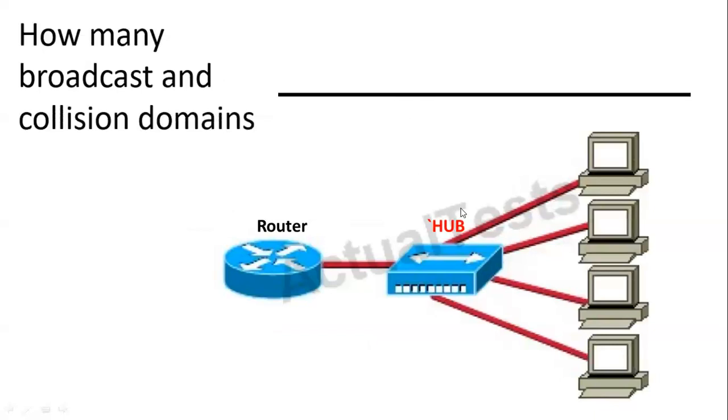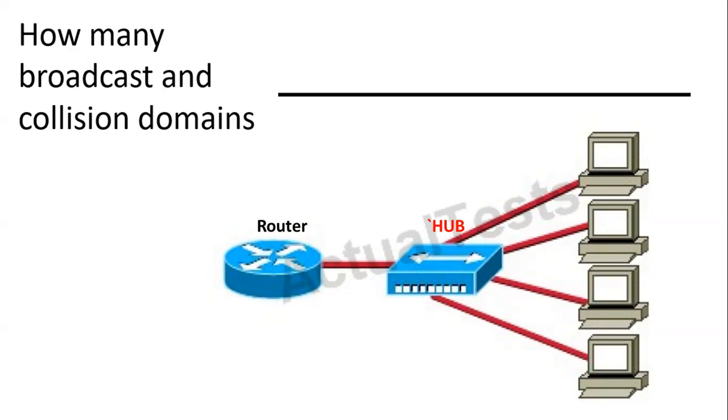So, next question. How many broadcast and collision domains? We have a hub and a router in this diagram, with four computers, one hub and one router.